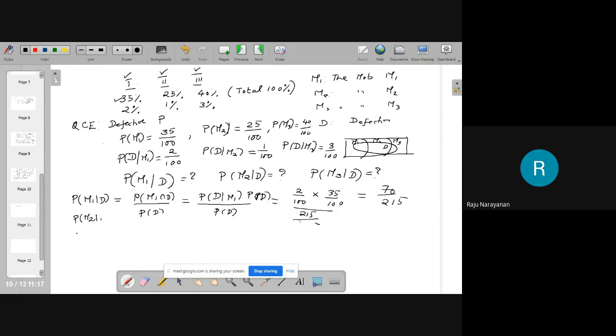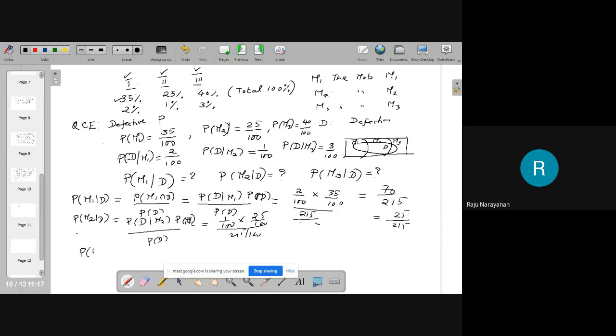Sorry, M2 given D, that is probability of D given M2 into probability of M2 by probability of D. Probability of D given M2 is 1 by 100. Probability of M2 is 25 by 100. Probability of D is 215 by 100 square. Therefore, this is 25 by 215.